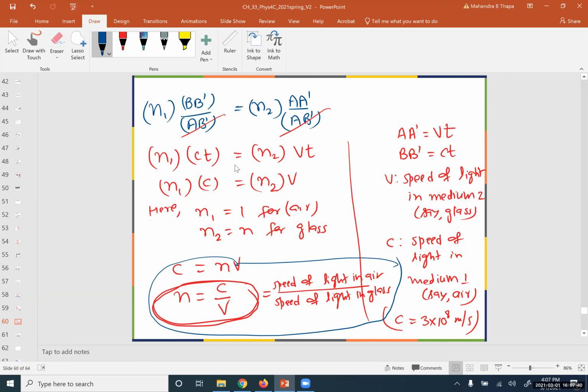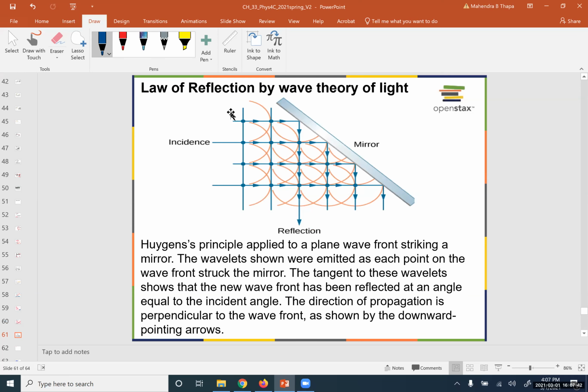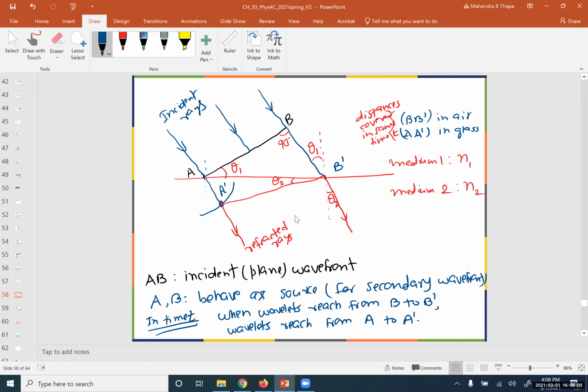Okay, so if you understand this part, we can show the laws of reflection. Means we can show that I equals R. Okay, so I recommend to watch this video. It has steps.